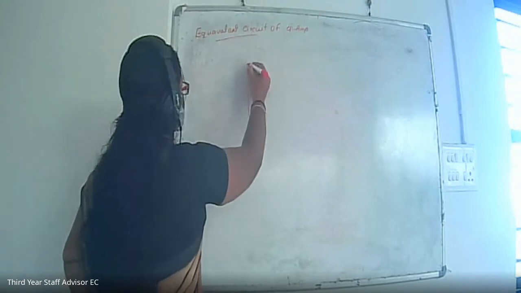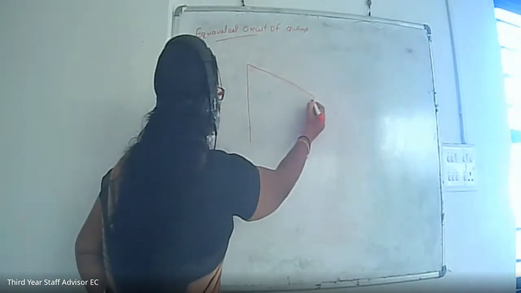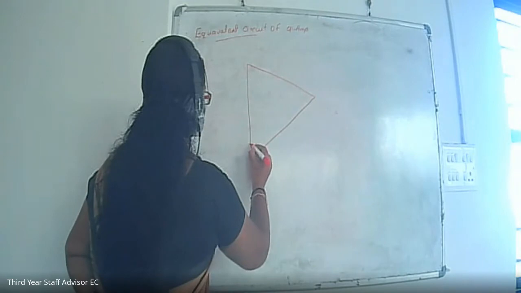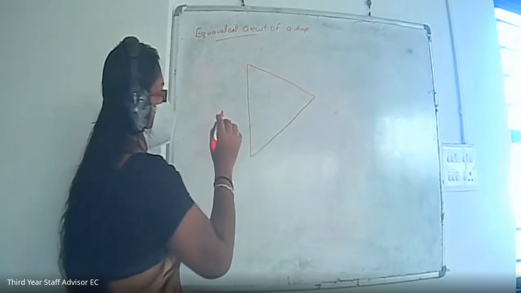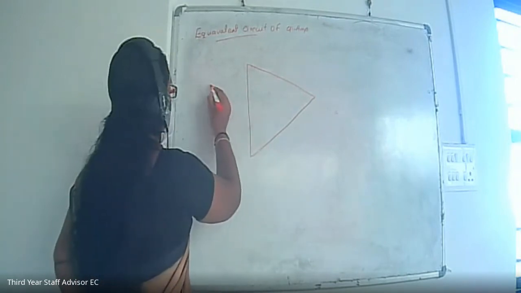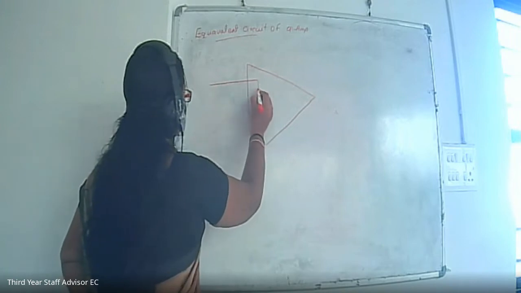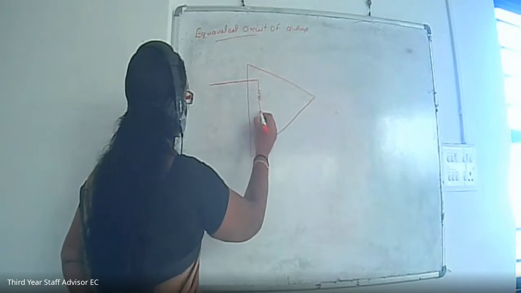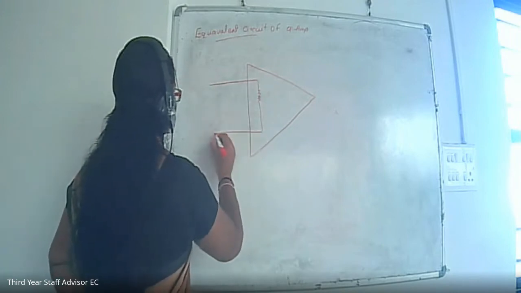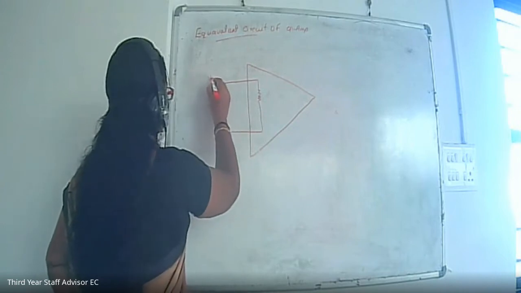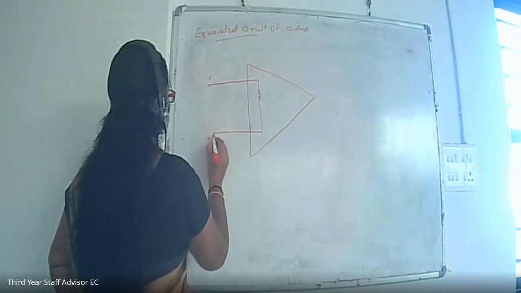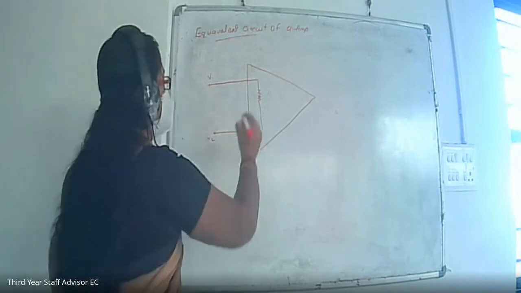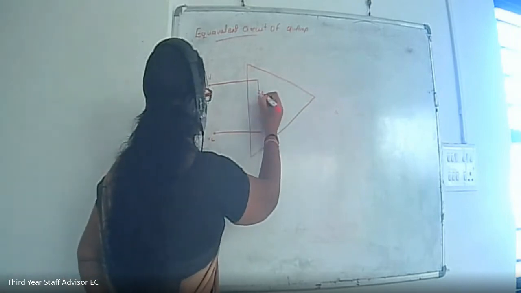First we draw the equivalent circuit. We have to represent the input resistance. At the input side we can draw a resistance, with inputs V1, V2, and the resistance is R in, the input resistance.